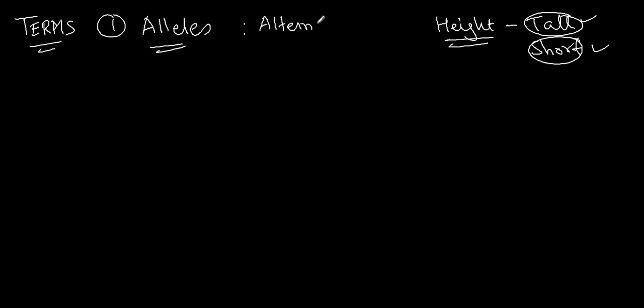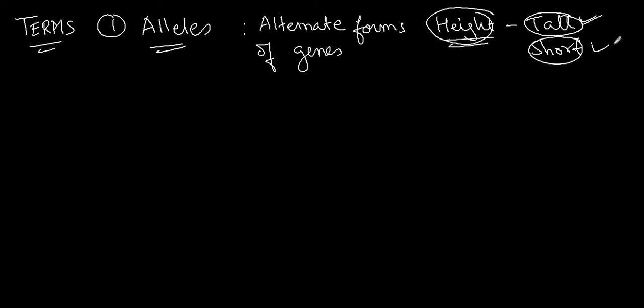Alternative forms of genes, or you can say alternate forms of genes. Example, height. Height has 2 characteristics, either tall or short. So height is one character, but it has 2 in it. The plant may be either tall or plant may be either short. So that is considered to be the alleles. Alleles means what? Alternate forms of genes are known as alleles.